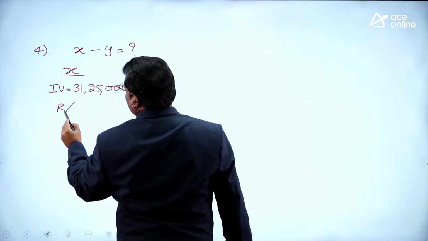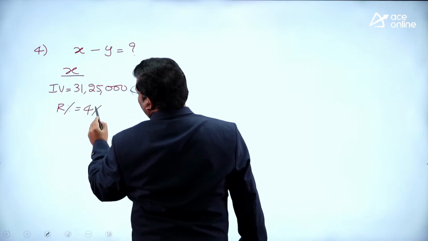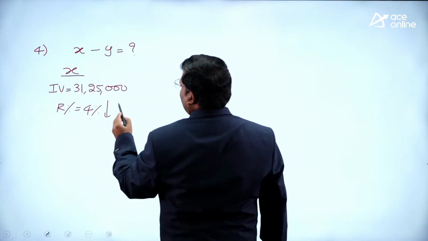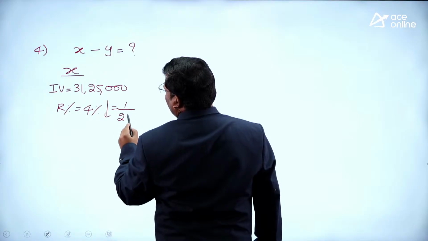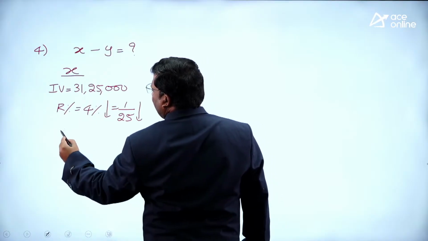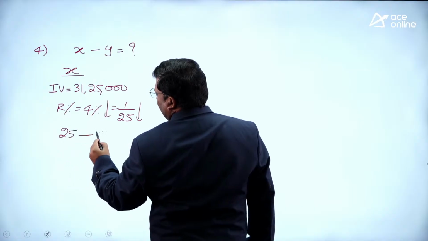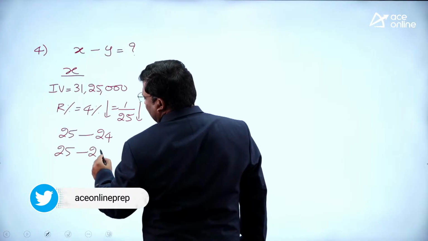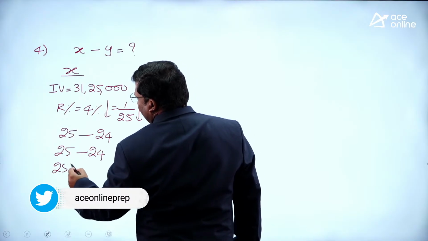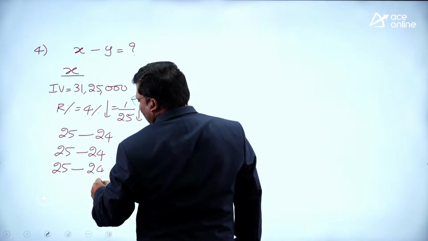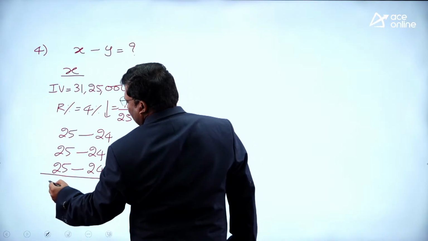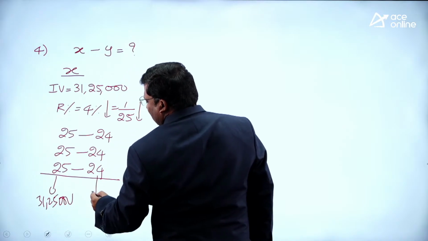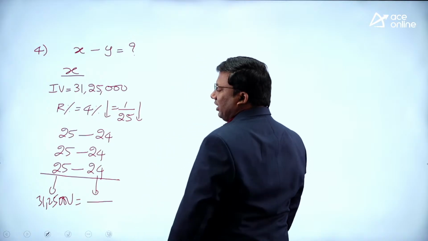31,25,000. This is R percentage, 4% down. So 4 by 100 is 1 by 25 down. 1 by 25 means in the first year 25 becomes 24. Second year, 25 becomes 24. Third year, 25 becomes 24. This is equivalent to 31,25,000. This value we have to determine.